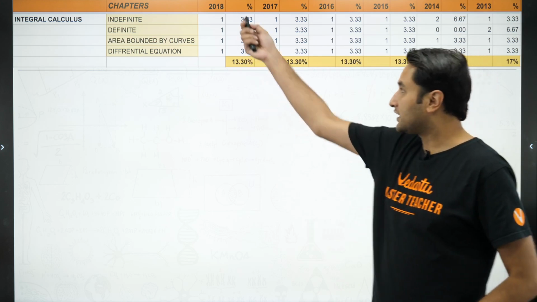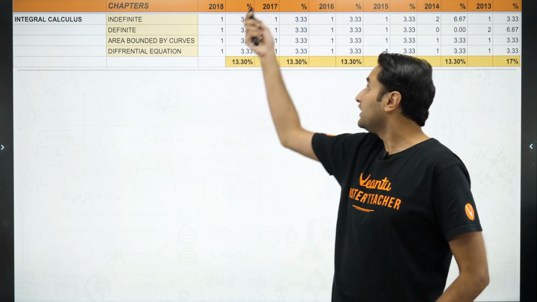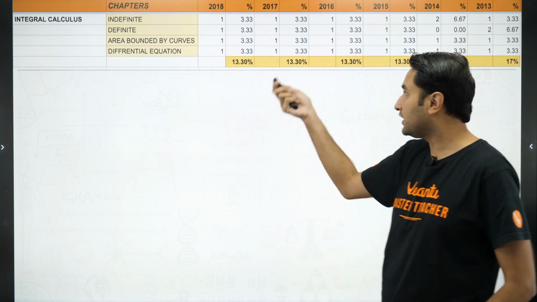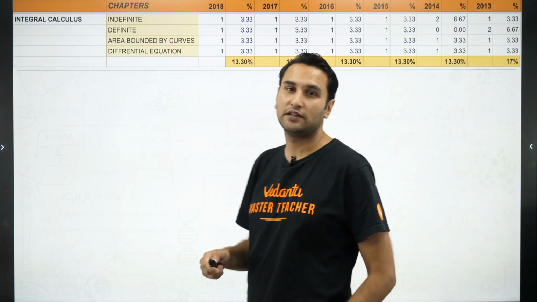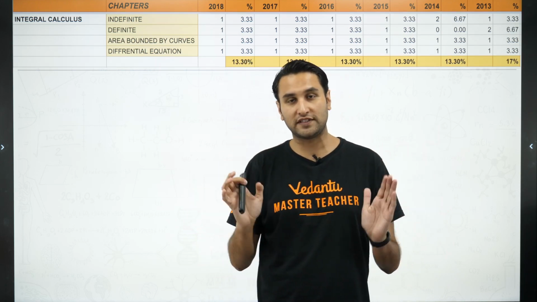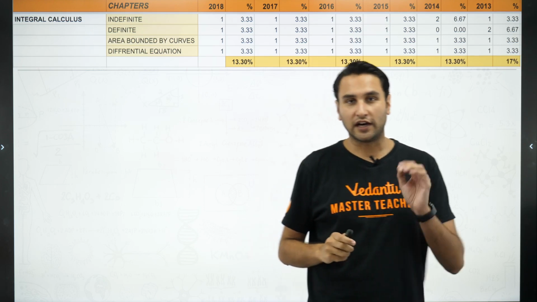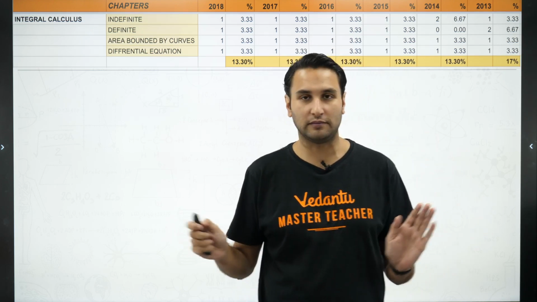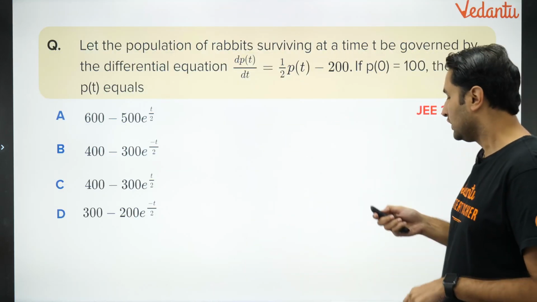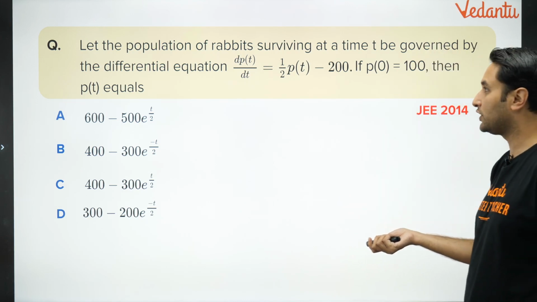This we have discussed कि कितना weightage है of indefinite definite area under the curve and differential equations. Every year almost one question from each of these come, giving you a total weightage of 13% almost in your JEE paper. So this is a very scoring portion. I always say integration is one of the easiest and most scoring. अगर आप इसको ढंग से समझ लो तो मुश्किल नहीं है बिल्कुल भी, मतलब क्वेश्चन सॉल्व हो जाएगा in JEE. Okay, चलो. So these are the kind of problems we'll learn to solve today. So this is one of the problems that you will learn to solve today.